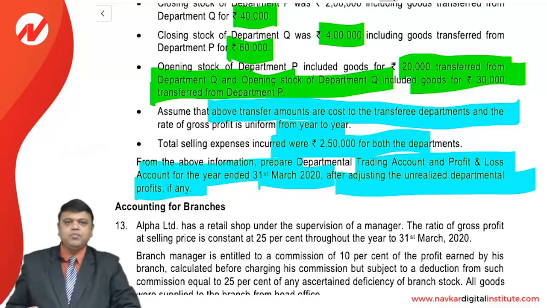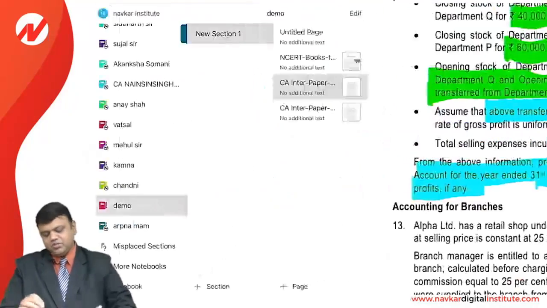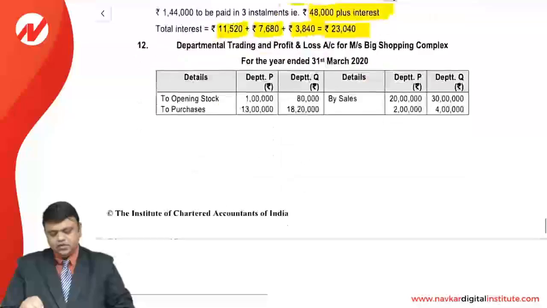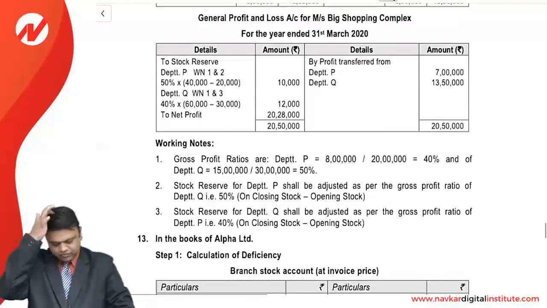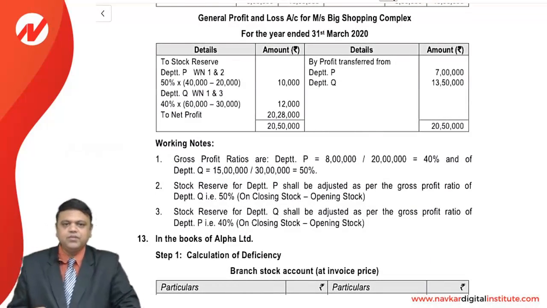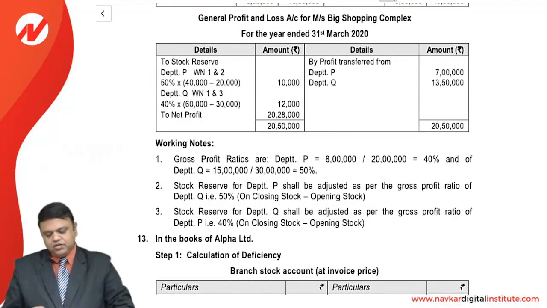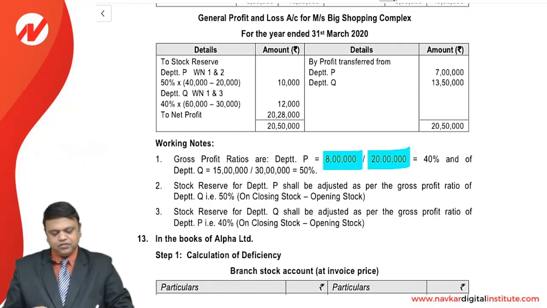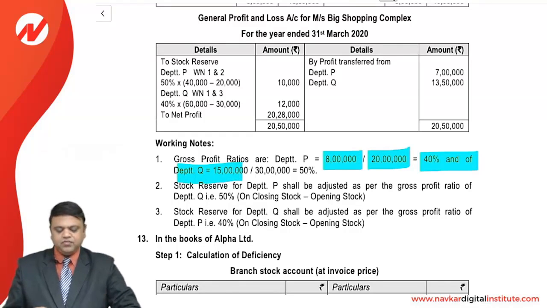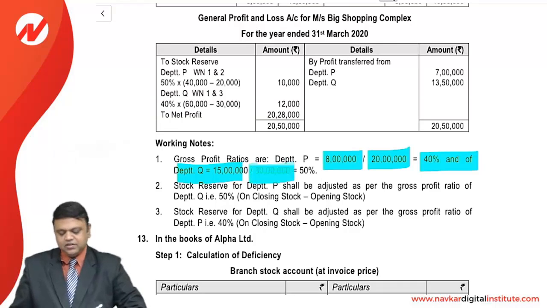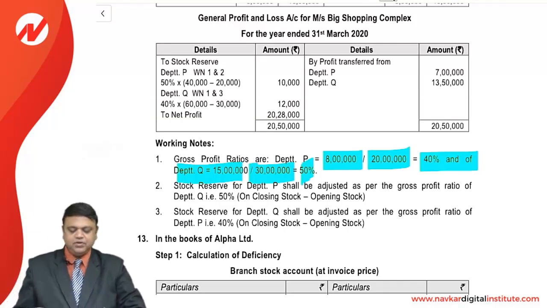So here we need to prepare the departmental trading and P&L account for the year ended 31st March 2020. First of all, we need to prepare the working notes, which is very important, friends. You need to keep a close eye on how to prepare them. First, the gross profit ratio: Department P has gross profit of 8 lakhs on sales of 20 lakhs, so it is 40%, and Department Q has gross profit of 15 lakhs on sales of 30 lakhs, so it is 50%.